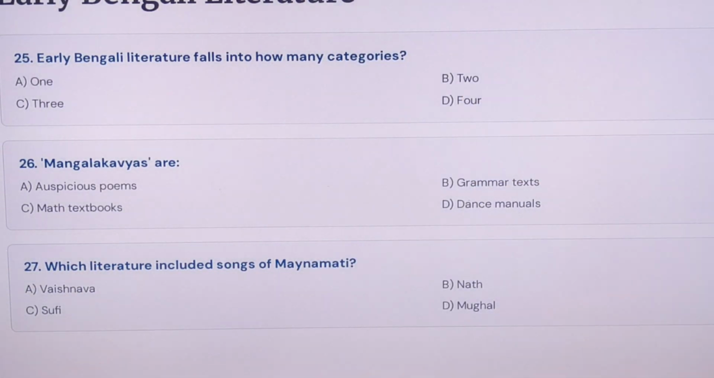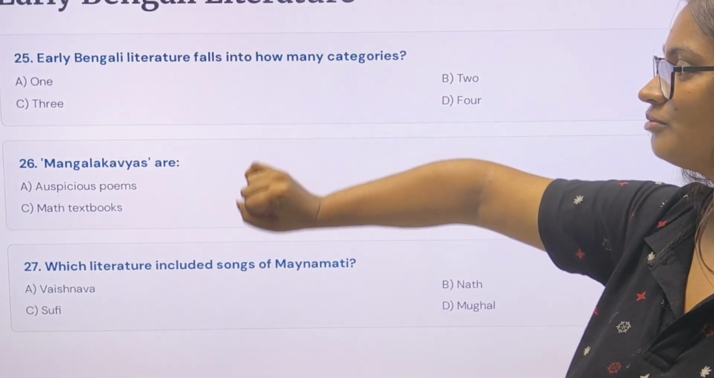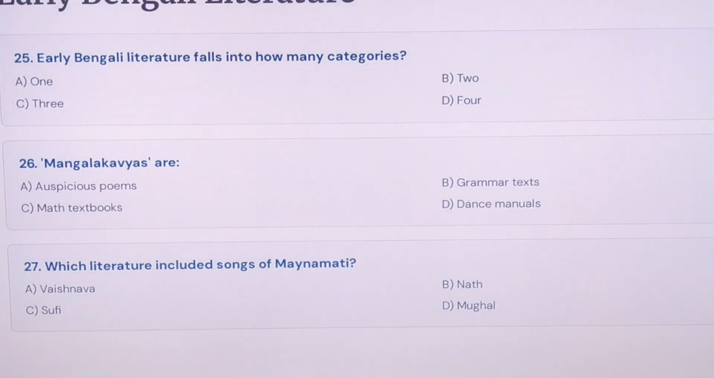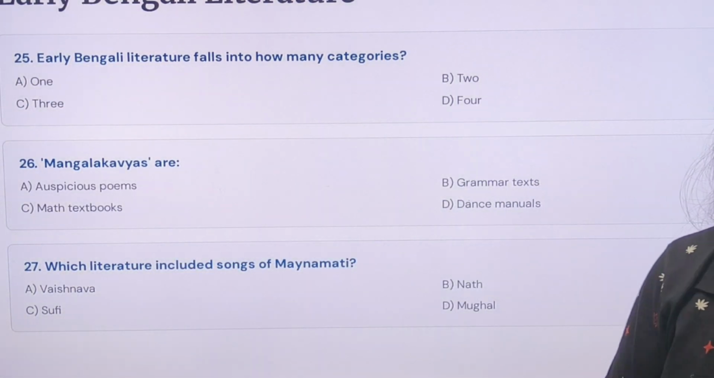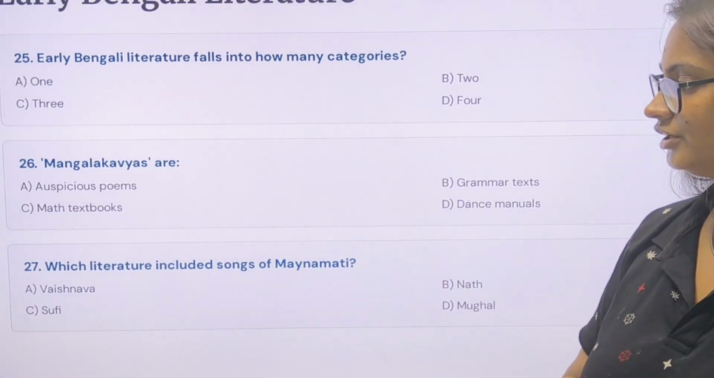Early literature falls in how many categories? There are so many categories. That is not the type of question that will come. Mangal Kavyas are the auspicious poems. Mangal Kavya, Chaitanya Charita, that's a part of that.